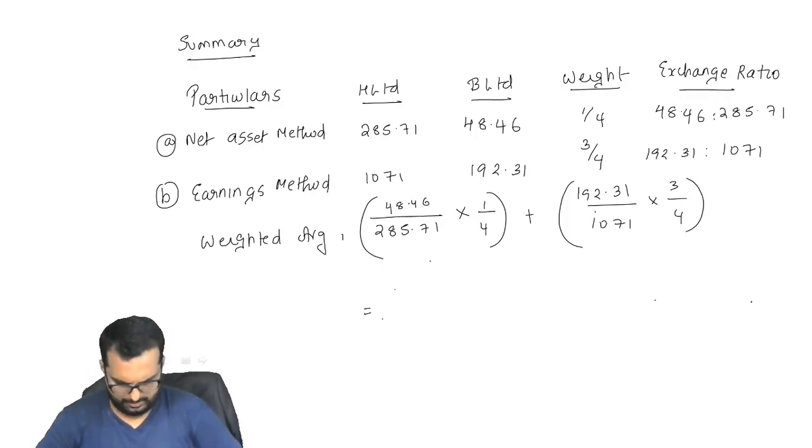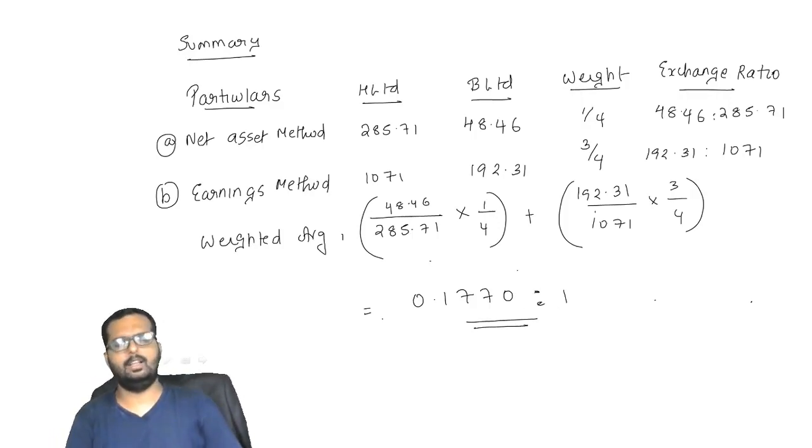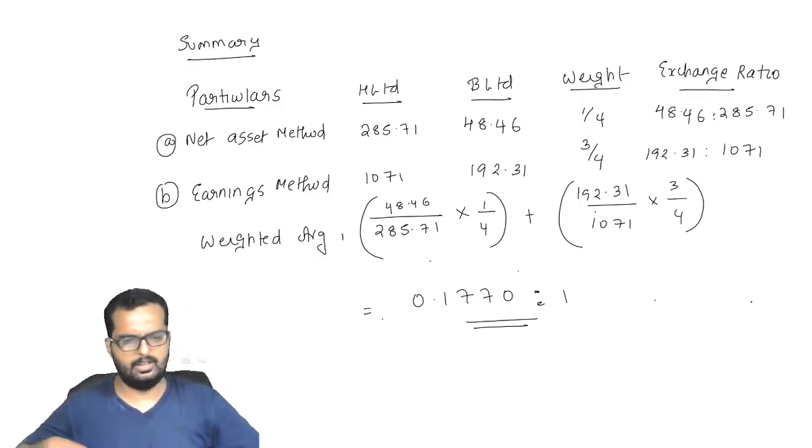So my answer would be 0.1770 is to 1. Yes, friends, this answer is approximately right. Correct. Can you please write down this and finish it off? Sorry, friends, there was an arithmetic mistake which changed everything.